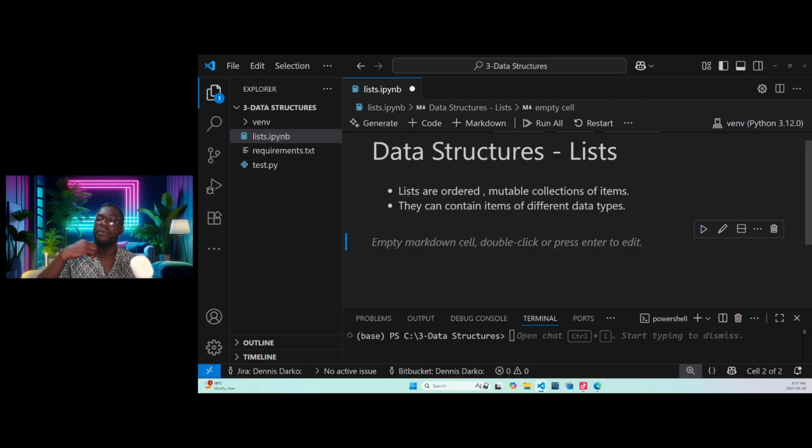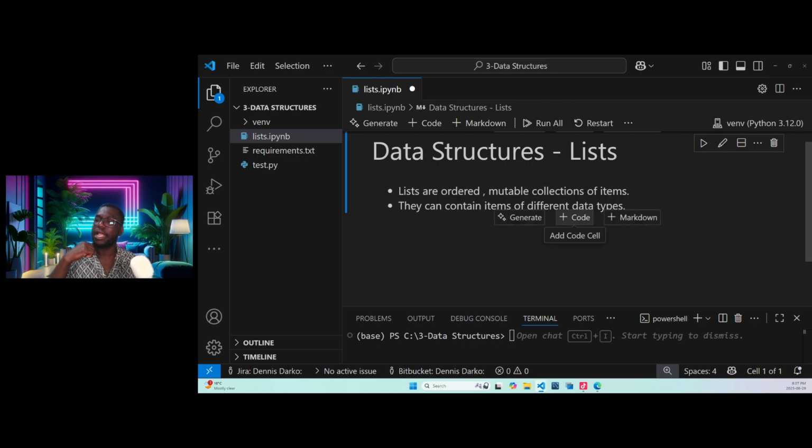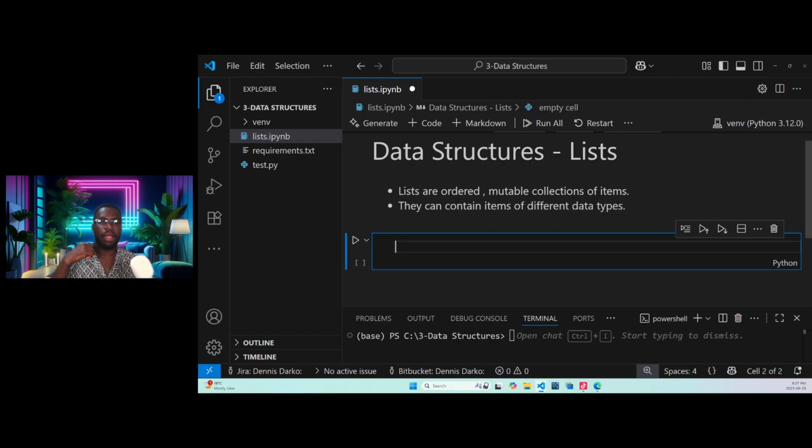I want it to be a real code cell. So I'll delete this and select code here so I can write code.